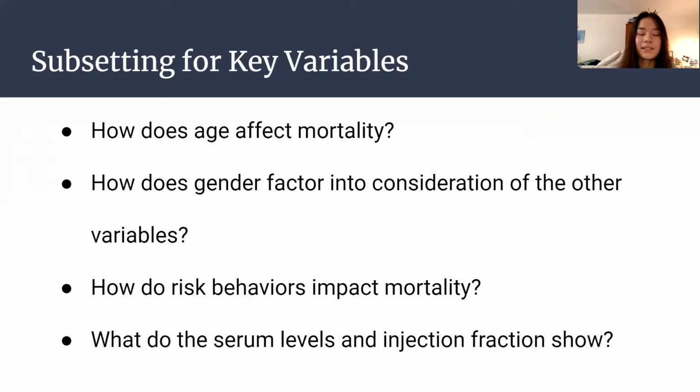So as previously mentioned, we were subsetting a lot for the key variables of age and gender, just based off gender differences in the body. And we were very interested in how age affected mortality. We also separated this into looking at each risk behavior and risk factor, such as diabetes. And we were also interested in looking at what the serum levels and ejection fraction showed, and really translating those numeric variables into understandable visualization for our data.